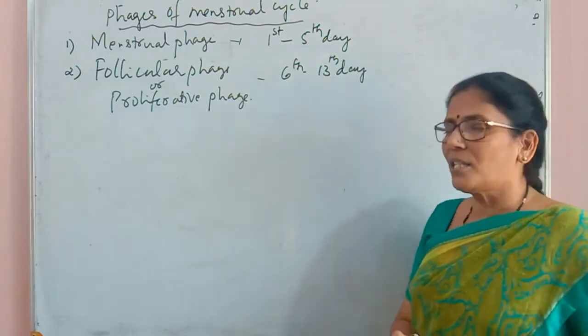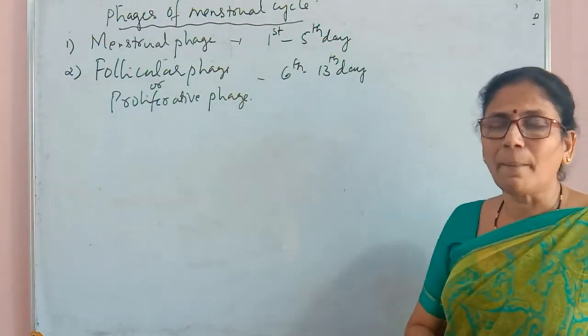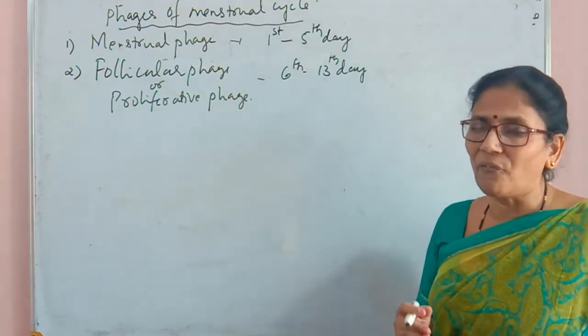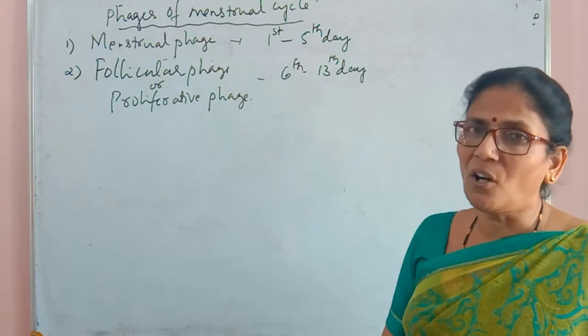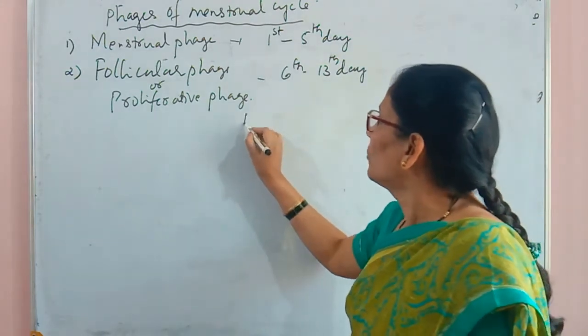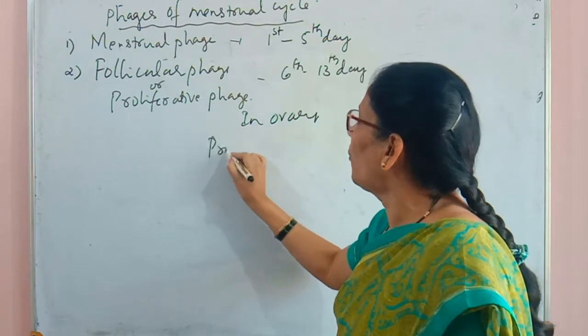During this phase, the primary follicles in the ovary are maturing as Graafian follicles under the influence of FSH.